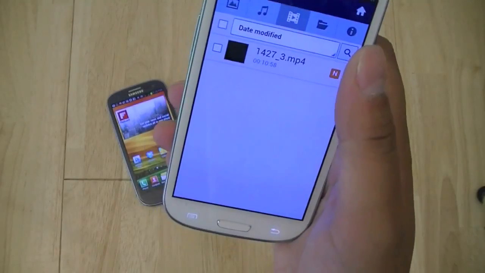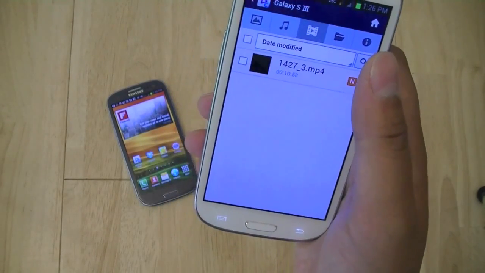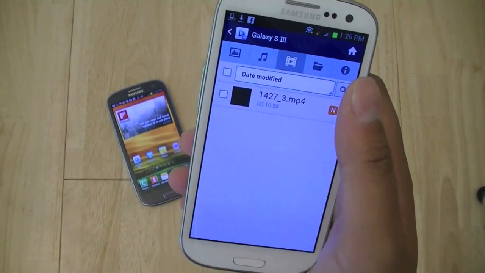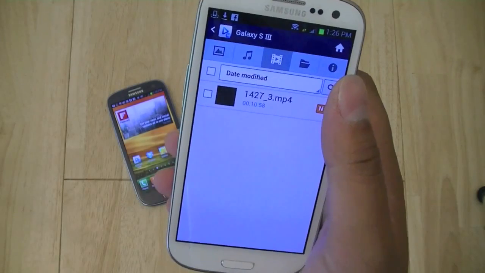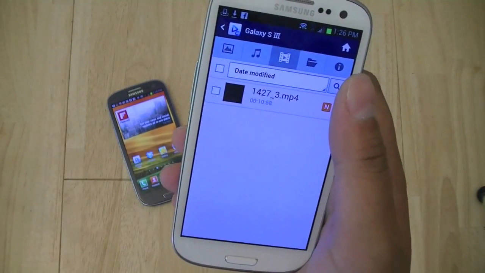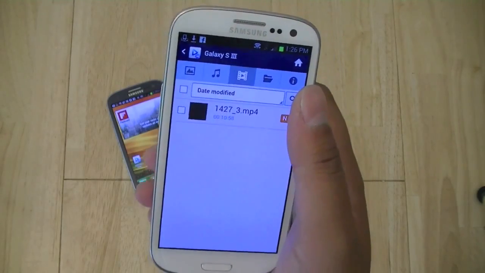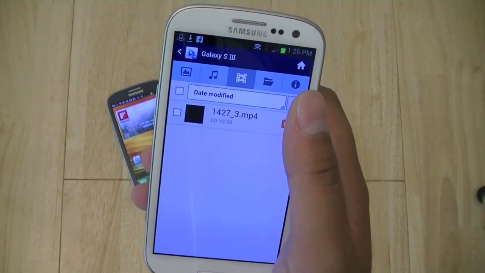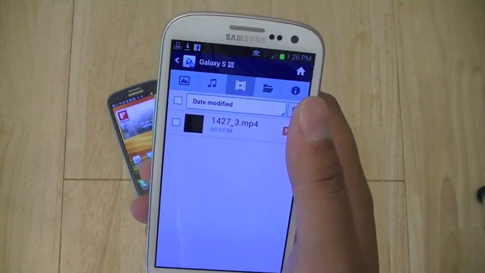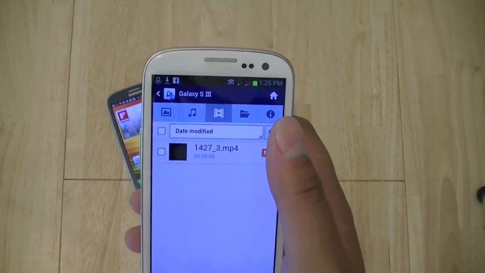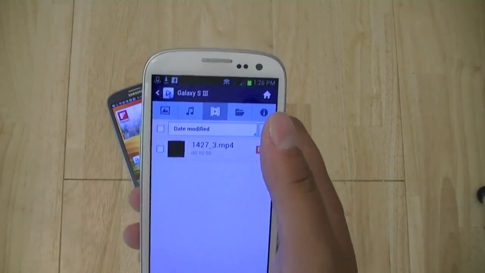So with AllShare Play, you can share between different smartphones, tablets, HD TVs, and even smart TVs with the application enabled. And it uses various technologies such as Wi-Fi Direct, DLNA, and the AllShare application as well.